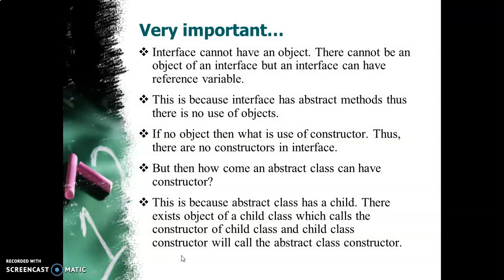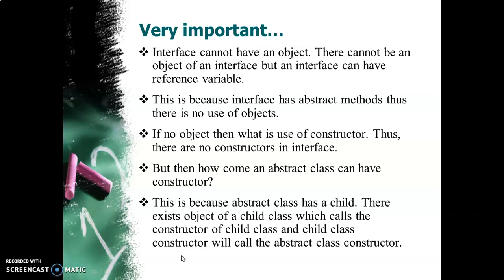A very important thing to know is that an interface cannot have an object, but a class can have its object. In an interface we are not defining the methods, so what is the use of creating an object?